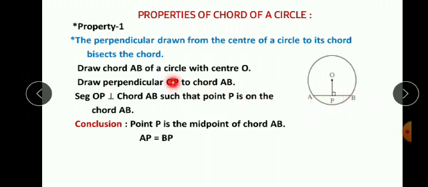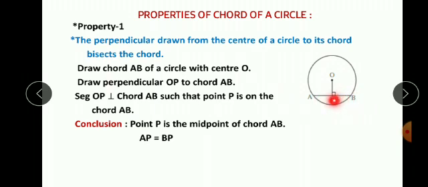So let us see. Draw chord AB here. Draw chord AB of a circle with center O. Draw perpendicular OP to chord AB. So what will happen? Segment OP is perpendicular to chord AB such that point P is on the chord AB.